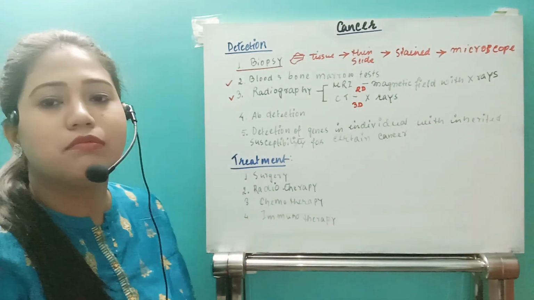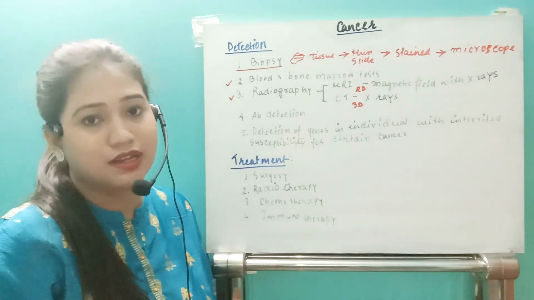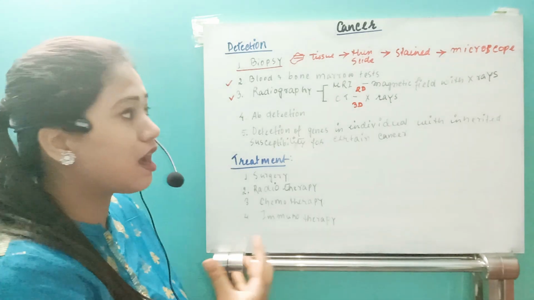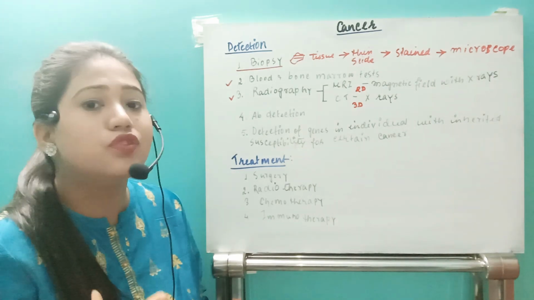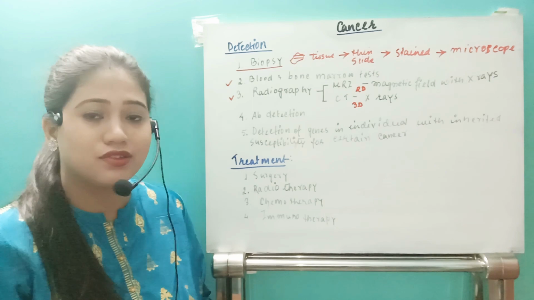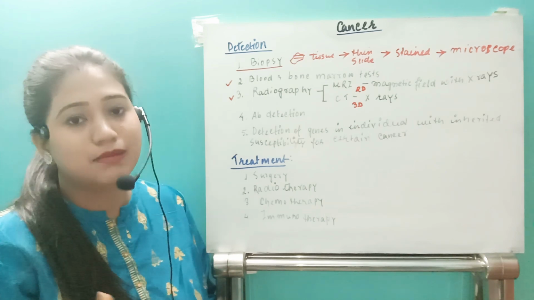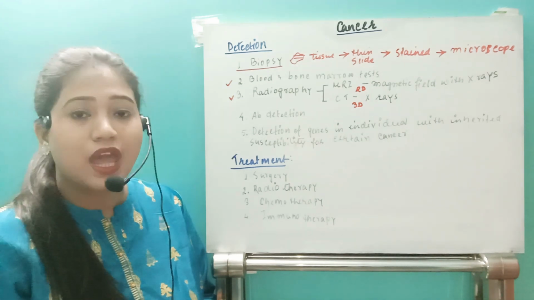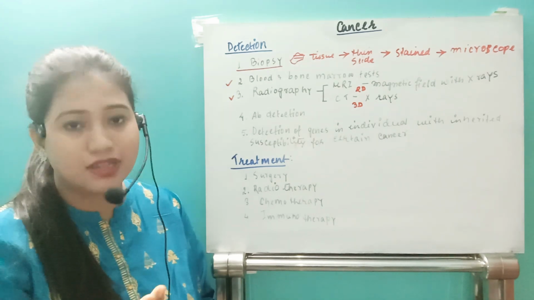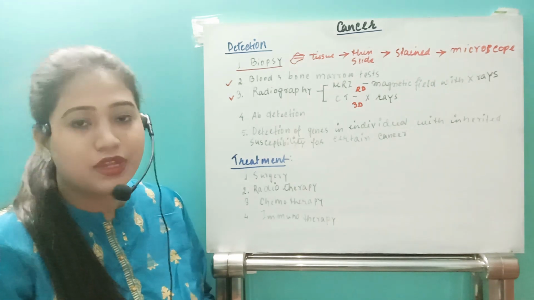So in magnetic resonance imaging, in a very strong magnetic field, the X-rays are passed through that organ where we want to detect whether cancerous cells have grown or not. By this imaging we just take photos, which is known as MRI, and through these images we can see and detect cancer.